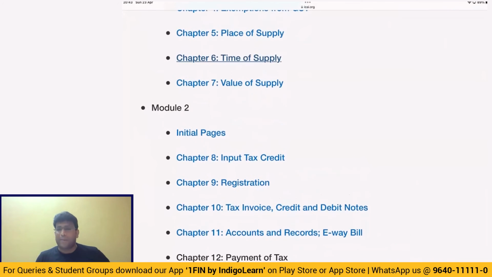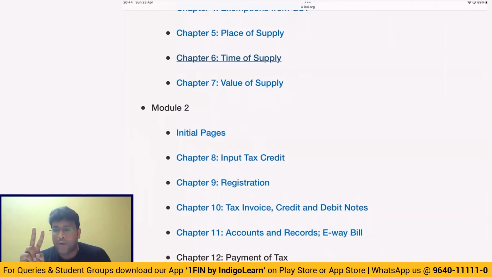Next topic, time of supply. I'm sure we have clarity on this topic of time of supply. Please do keep in mind that in case of goods, what is the general rule always? Date of invoice, which is nothing but the actual date of invoice or the last date when the invoice ought to have been issued, whichever is earlier. And then when invoices are to be issued, if there is a movement of goods, on or before the date of removal; if no movement of goods, on or before the date of delivery or making available. And in case the time of supply of goods is covered under RCM, then it is the earliest of the following three dates. Number one, date of receipt of goods.